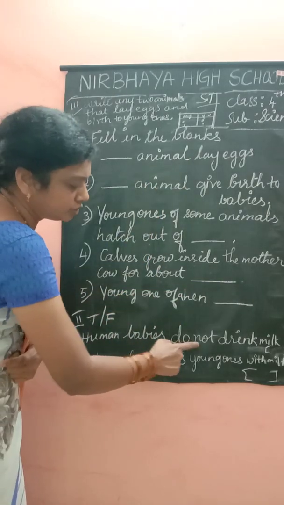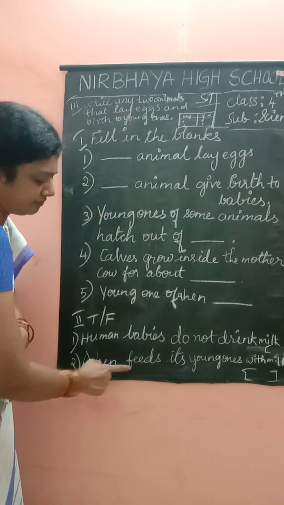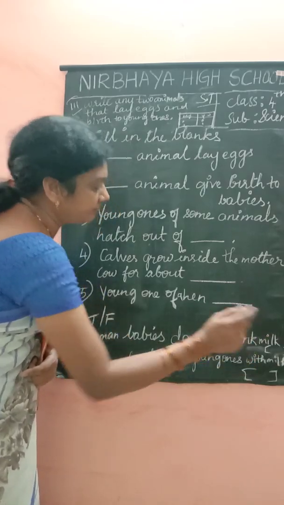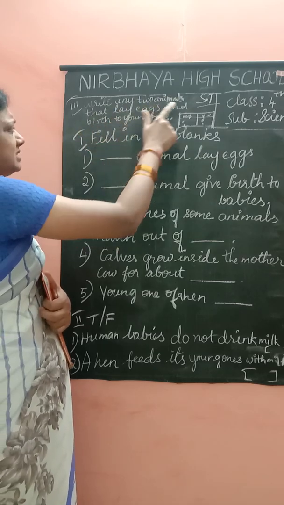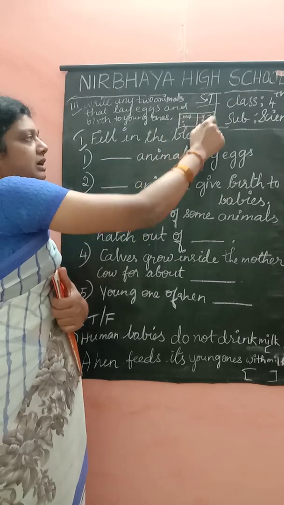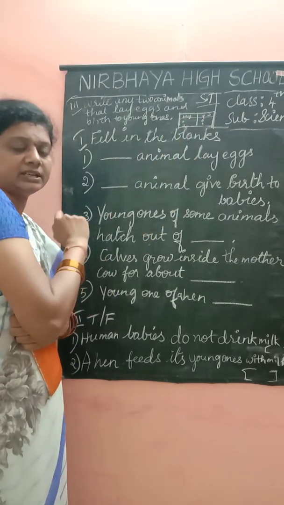Human babies do not drink milk. Is it true or false? You have to write here. A hen feeds its young ones with milk. You have to write here true or false. And then the third one. Write any two animals that lay eggs and give birth to young ones. You have to draw and write two animal names here. Okay? Okay children.